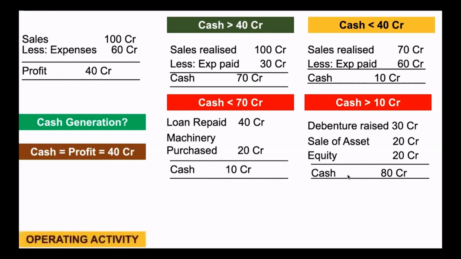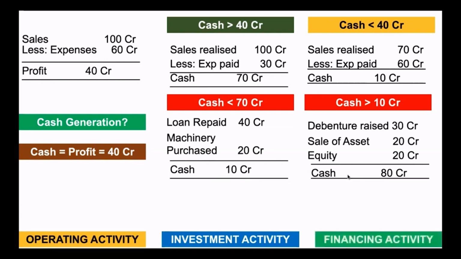We call them cash flows from operating activity, cash flows from investment activity, and cash flows from financing activity. Look at this 70 crore. This is a cash flow from operations, operating activity. Whereas this 40 crore repaid is a result of financing activity. They raised finance in the past. They are repaying that now, financing activity.